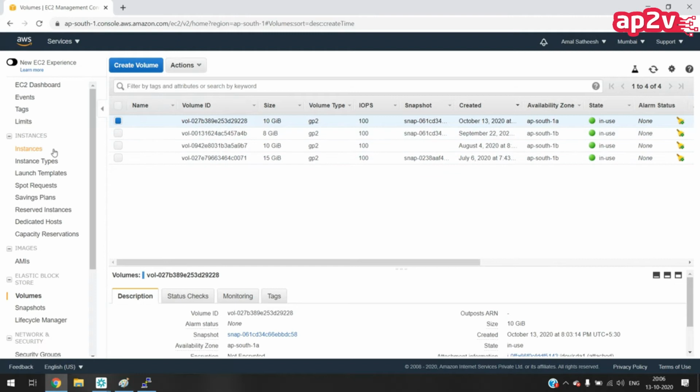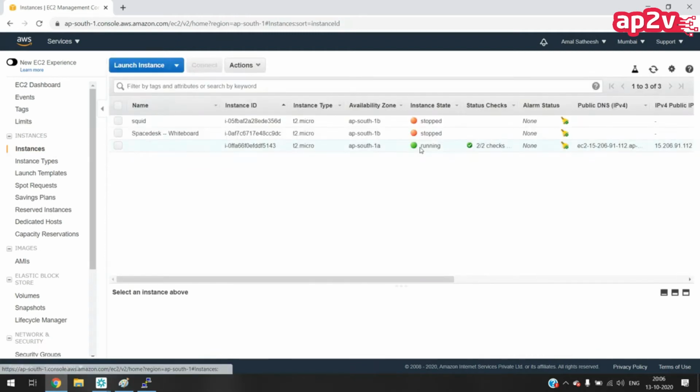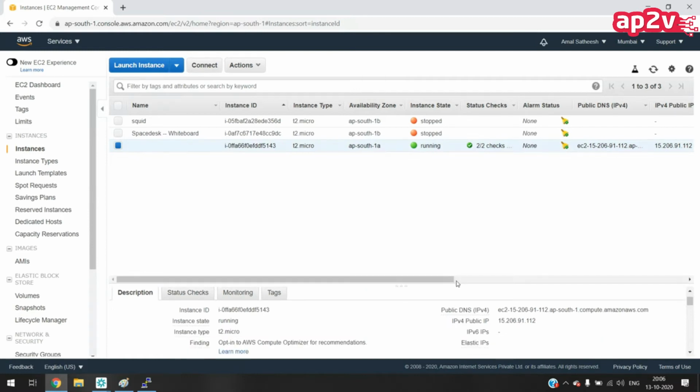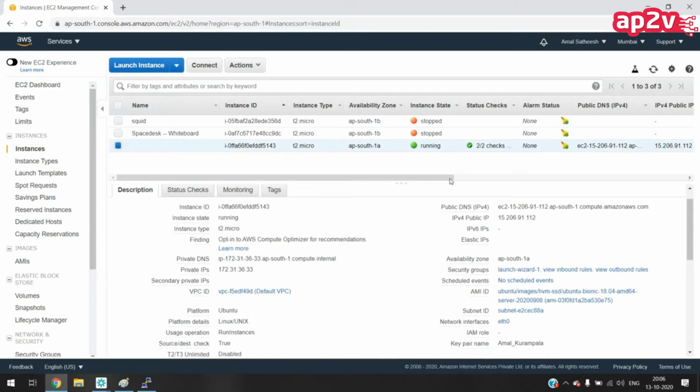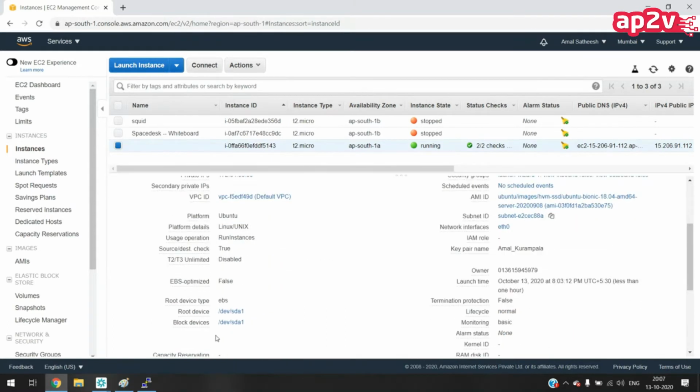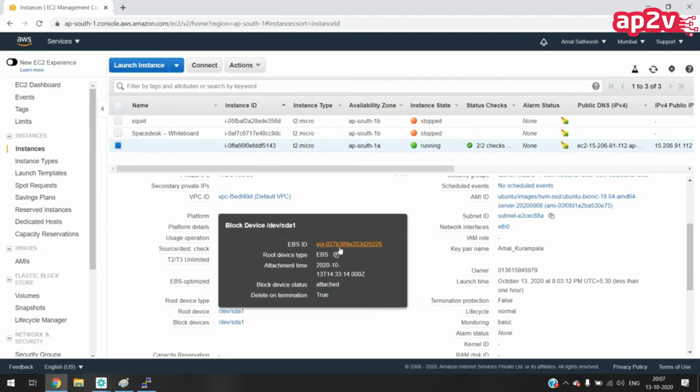Inside the instance also, if you go to the instance, this is my instance. If I scroll to the description part, here I can see the root device, sda1. If I point to it, it will show the volume ID, ending in 228.